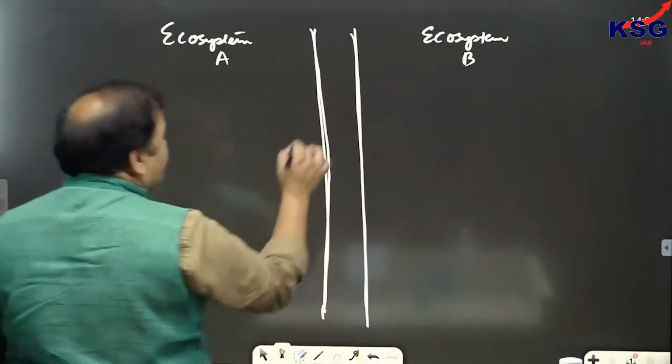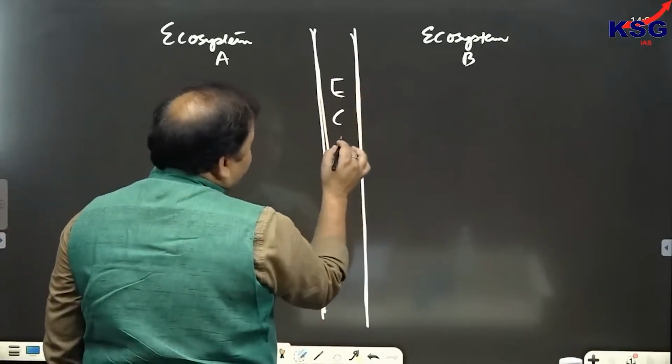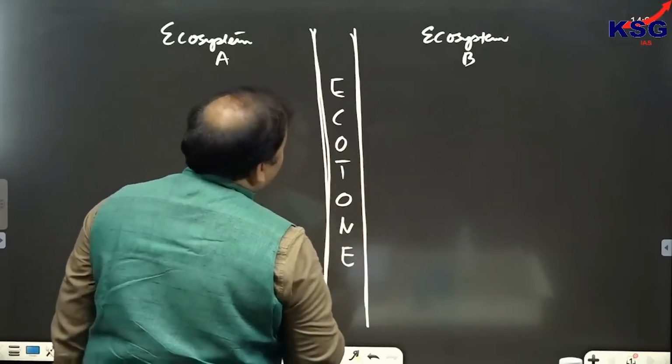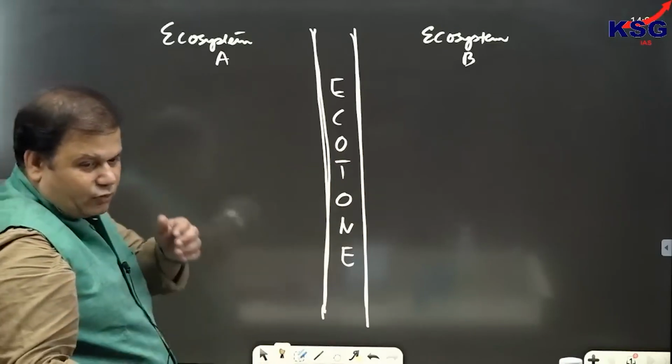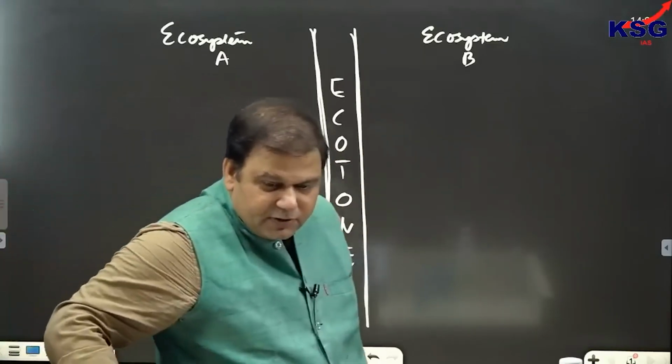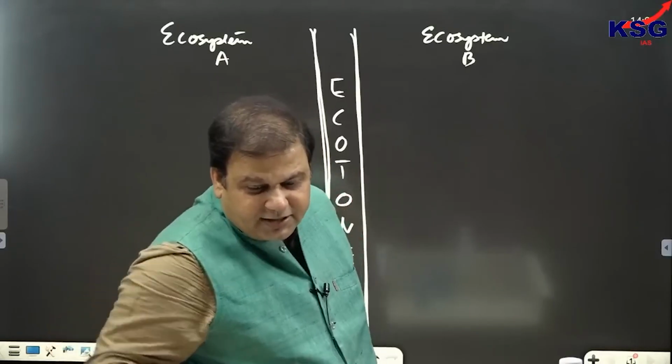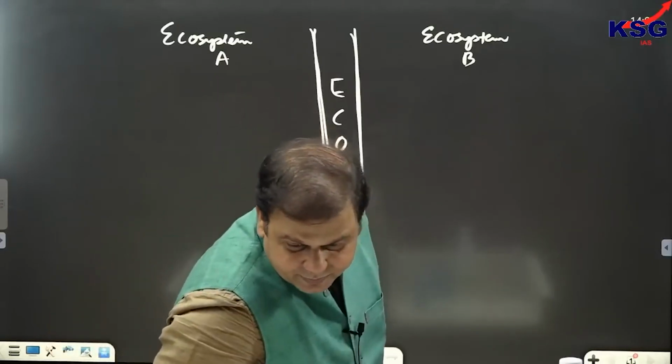Ecotone is called what? It is called the demarcation zone between two ecosystems. Clear? Ecotone means that it is the demarcation zone between.